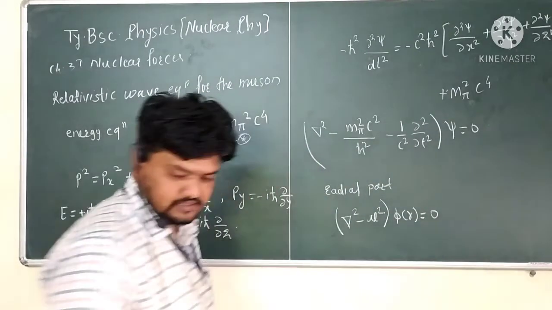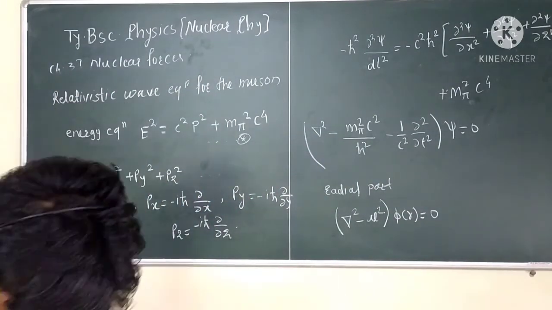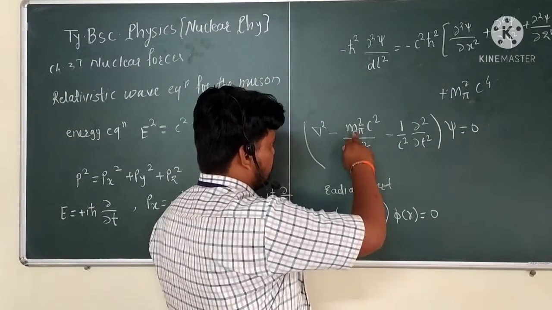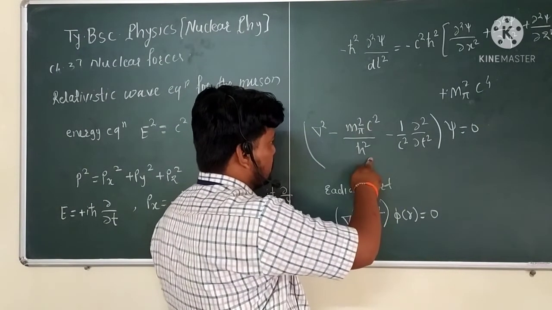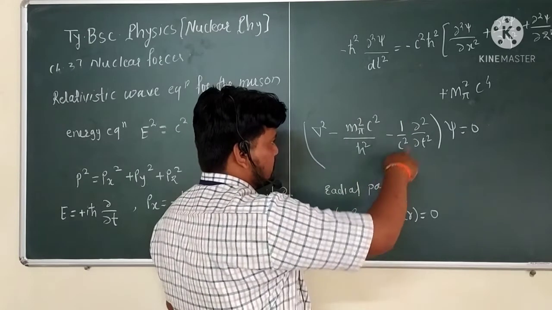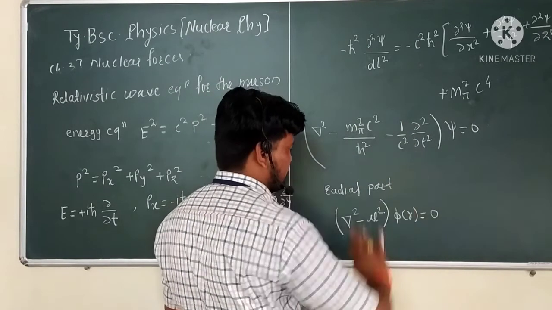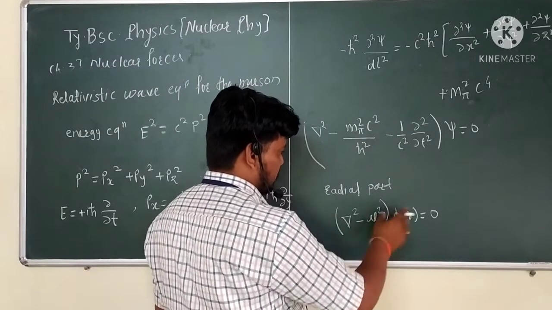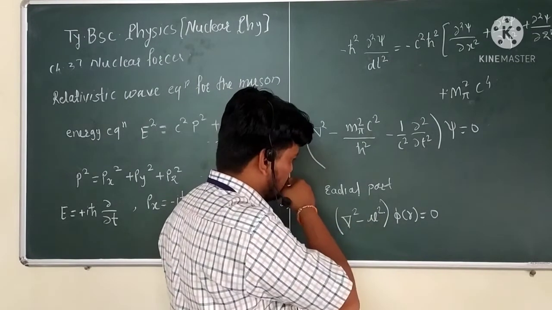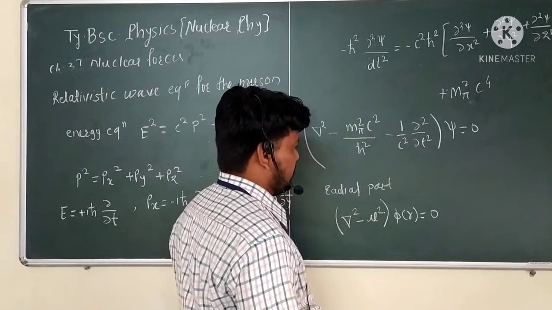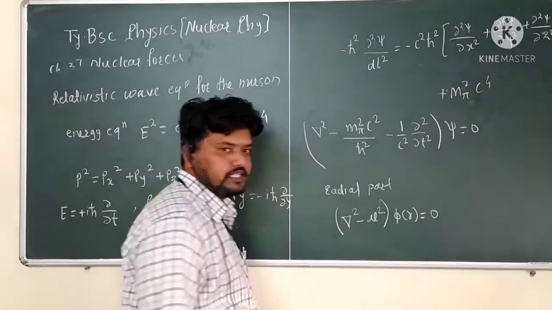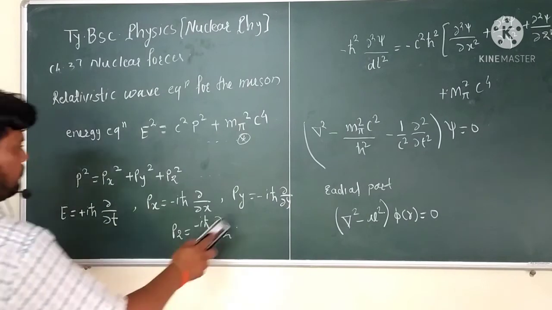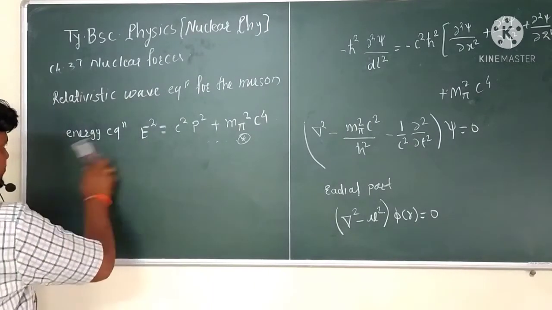So this is the radial type of equation, and this mu squared is given by m squared c squared divided by h cross squared. Phi of r is the radial part of this equation, and the constant which appears in the next equation is considered as g of r.